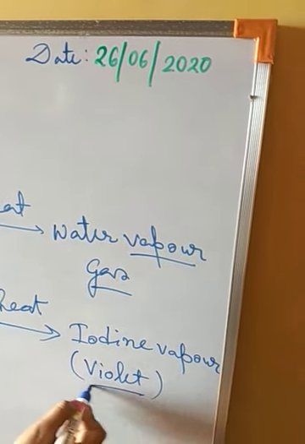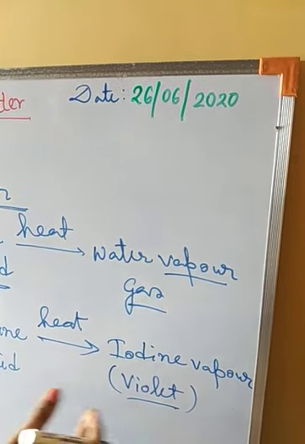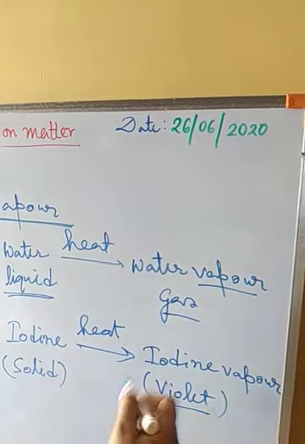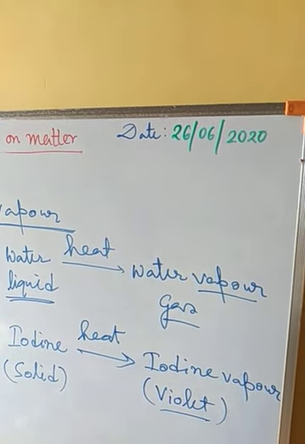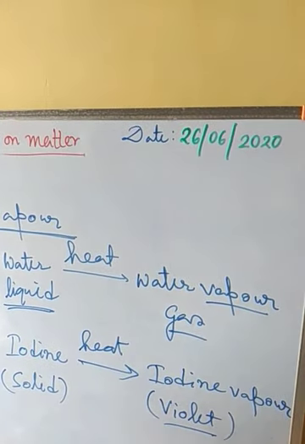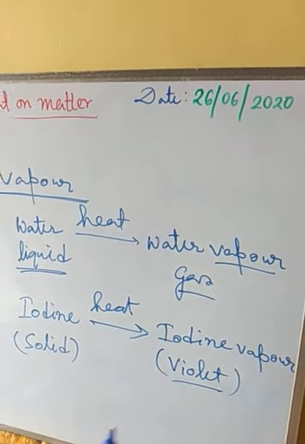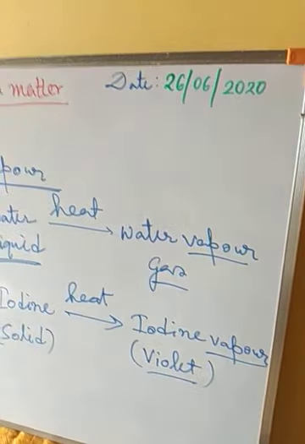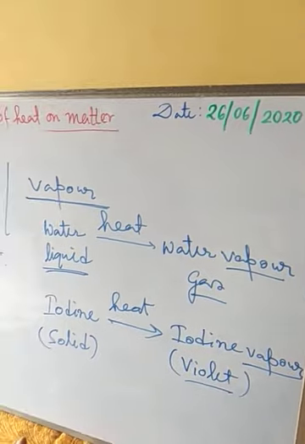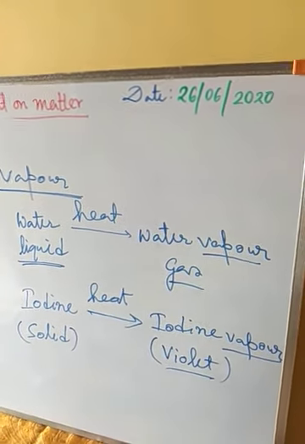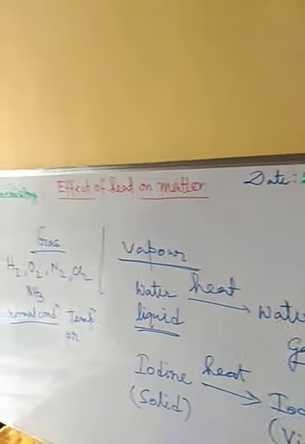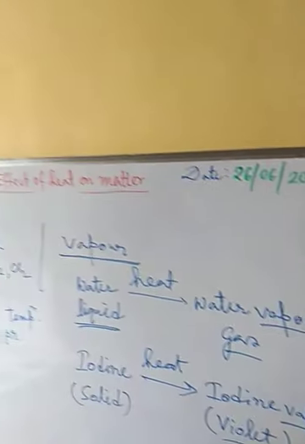This is violet in color. So when we are heating solid iodine, we get the violet iodine vapor. Normally iodine is in solid form, but after applying heat we get the vapor state of iodine. In this manner we can see the difference between gas and vapor. Gases are naturally in gaseous form, whereas vapors we get after applying heat on certain substances.